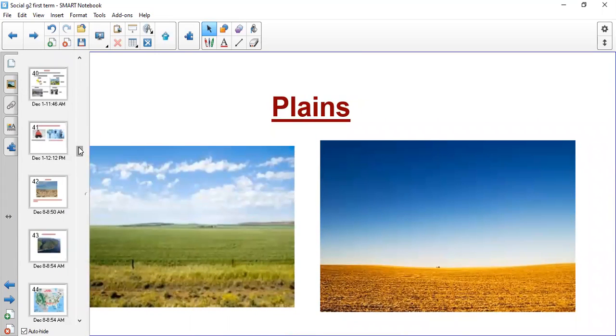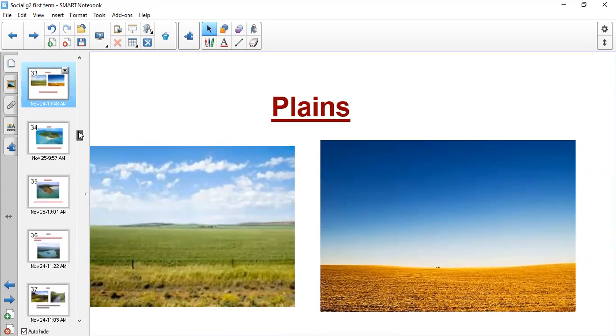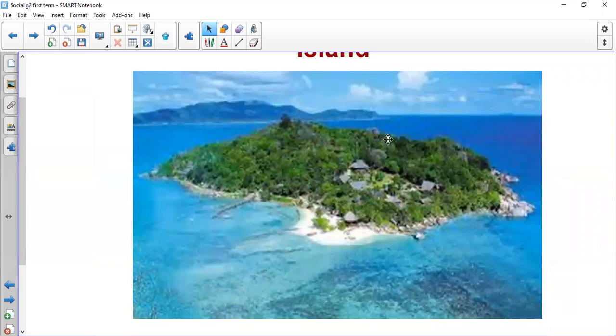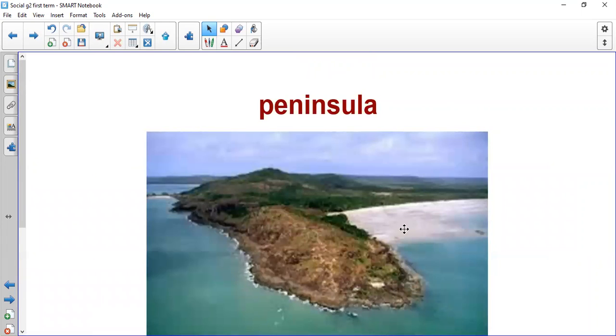All of these landforms are on our planet, on our Earth. Island is land with water around it. Peninsula is land with water on three sides. The peninsula has water only on three sides.